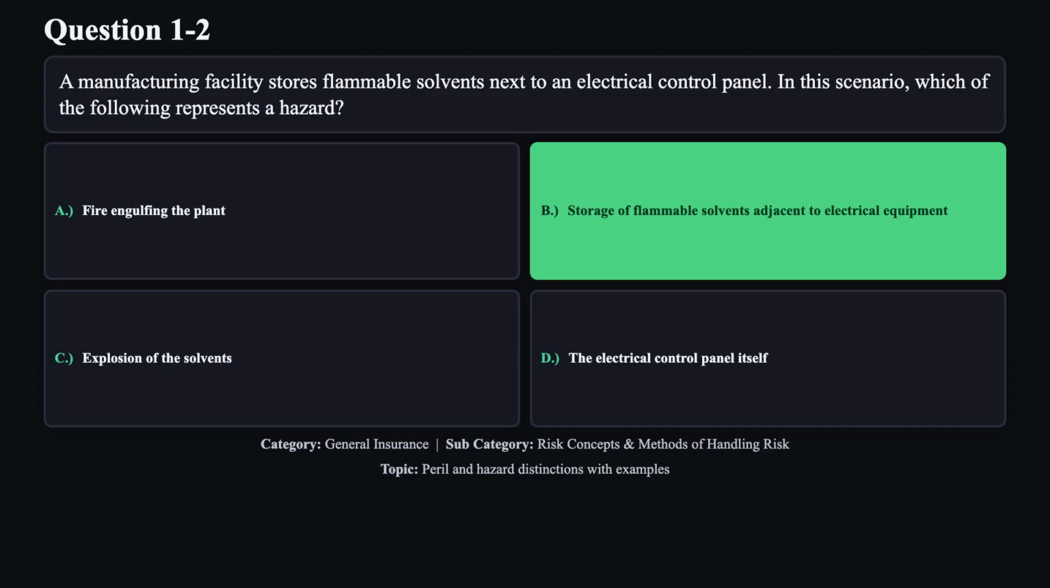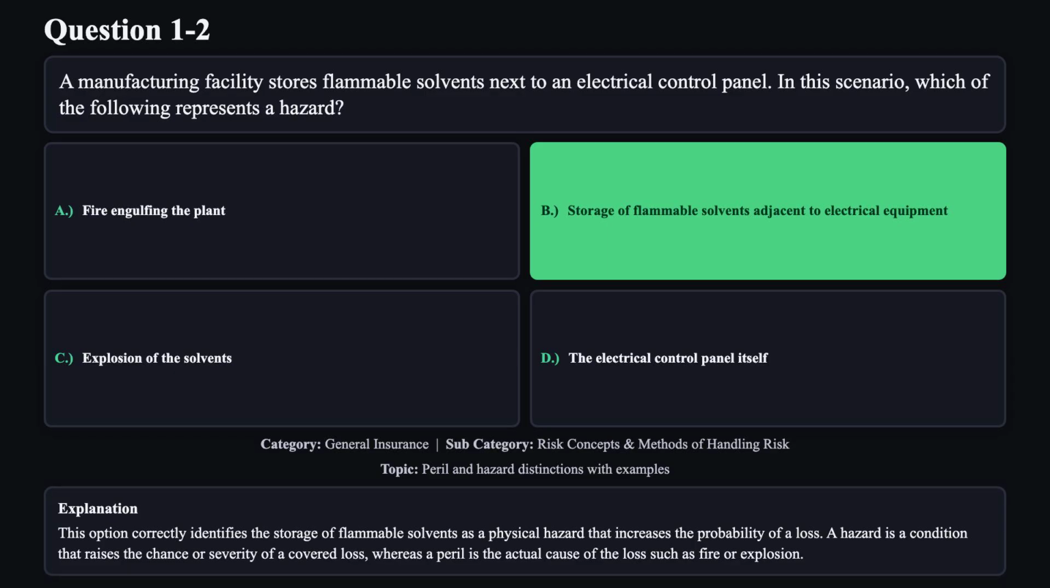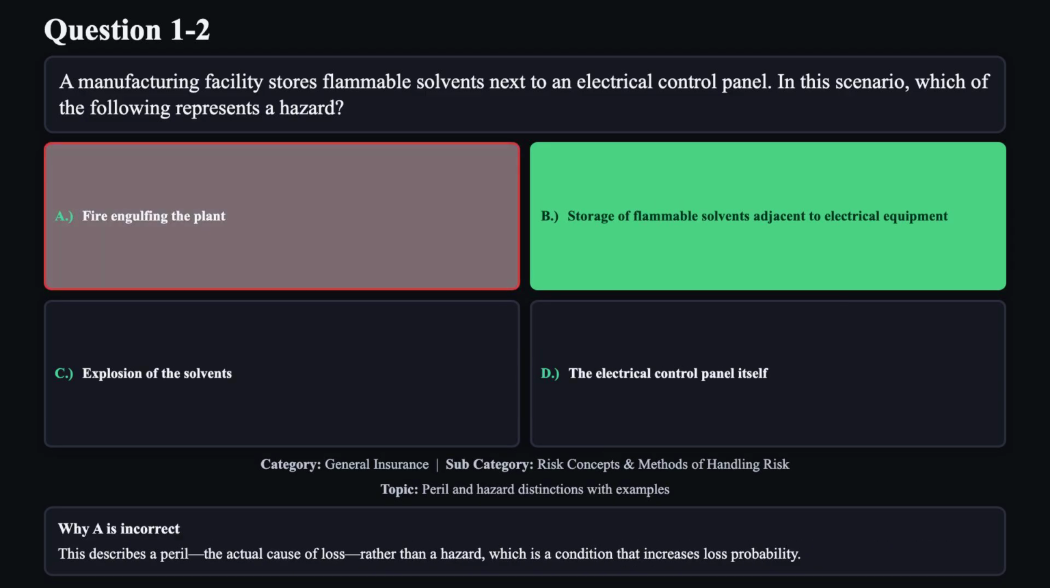The correct answer is B. This option correctly identifies the storage of flammable solvents as a physical hazard that increases the probability of a loss. A hazard is a condition that raises the chance or severity of a covered loss, whereas a peril is the actual cause of the loss, such as fire or explosion. Reason A is not correct.